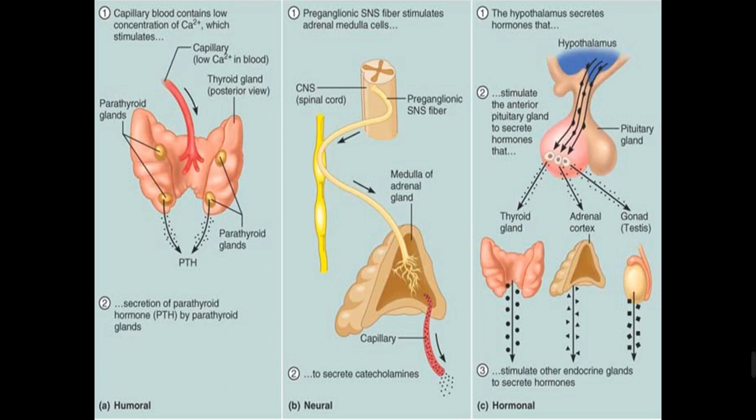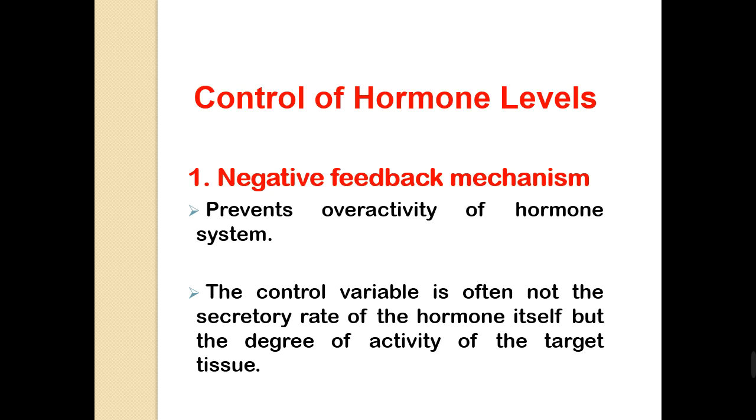Let's take a look at the third type. The hypothalamus secretes hormones that stimulate the anterior pituitary gland to secrete hormones. This will produce many types of hormones that regulate the thyroid gland, adrenal gland, and the gonadal tissue, stimulating other endocrine glands to secrete hormones. This activation is by hormonal stimulation. So the stimulation may be humoral, neural, or hormonal stimulation.